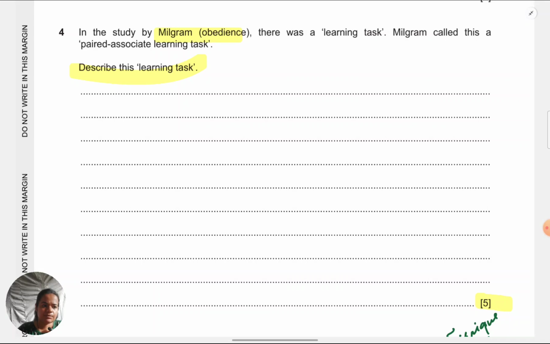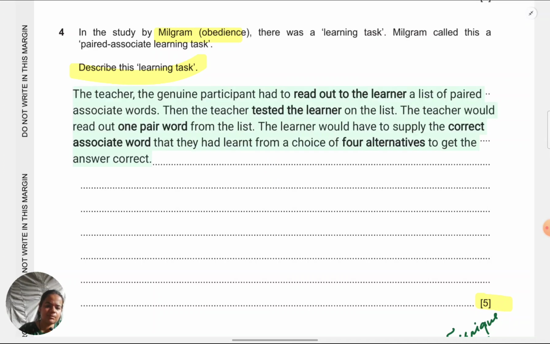Okay, so I'll just make it explicit, like I'll point out to you which are the 5 points here for which I will get 5 marks. As such, I've put them in bold, but still, just to make it more prominent, reading out the list to the learner means teaching the learner the list. That becomes 1 mark, because in the first point I'm indicating that first the teacher taught the learner the list. Second is about testing. So I've mentioned the testing phase, that will get me 1 mark.